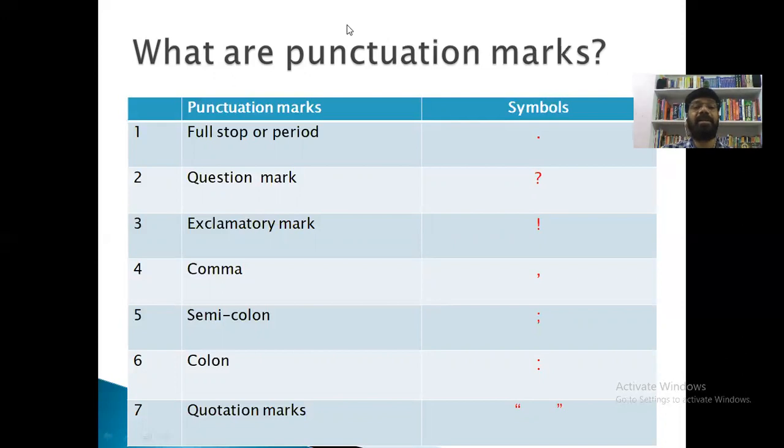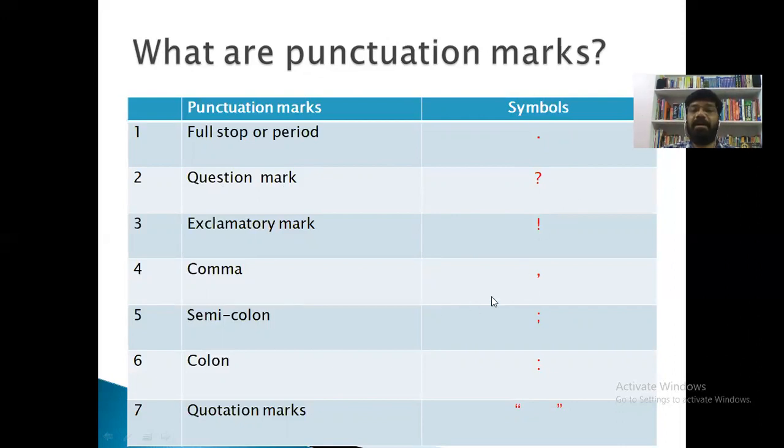So, see, first one, full stop. Full stop is also called a period, right? And what is the symbol of full stop? See, this is the symbol of full stop, right? Full stop is also called a period, right? And question mark. You know very well, because we frequently use a question mark. So this is the question mark. Next, exclamatory mark. This is the symbol of exclamatory mark.